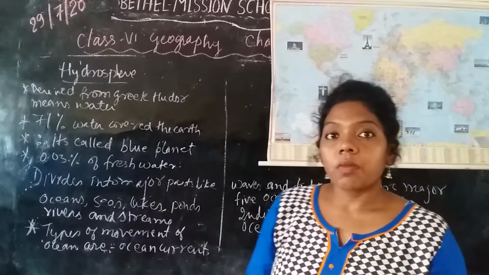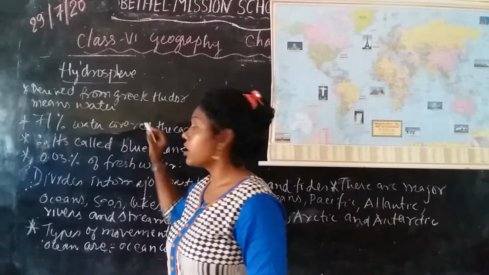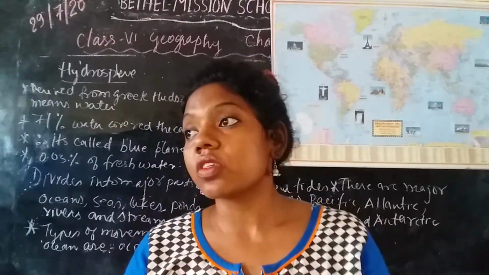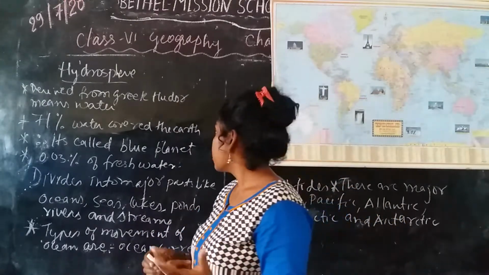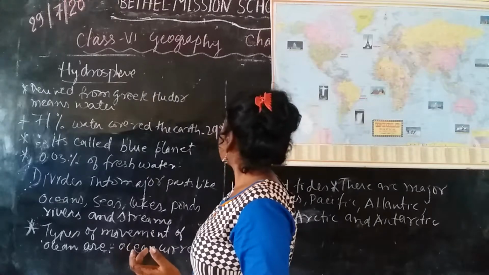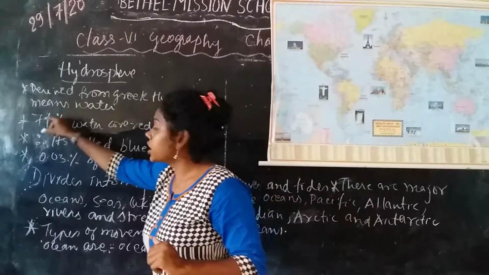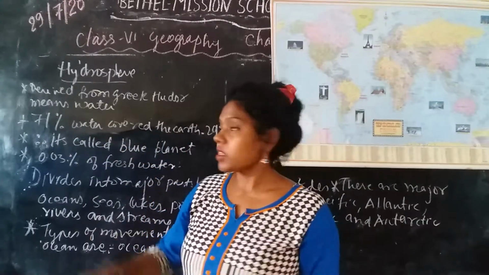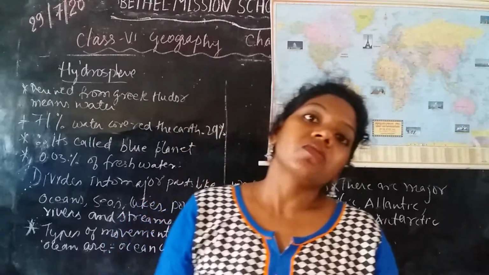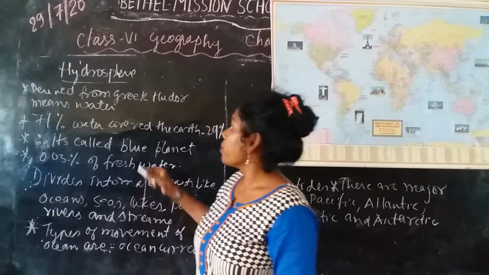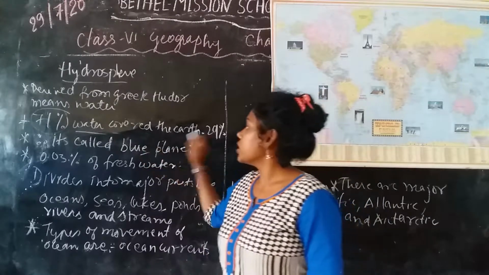On earth, 71% is covered by water. Yes or no? 71% of the earth is covered by water, and only 29% is land. The major part of the earth is covered by water, that is 71%. That is why it is called the blue planet.